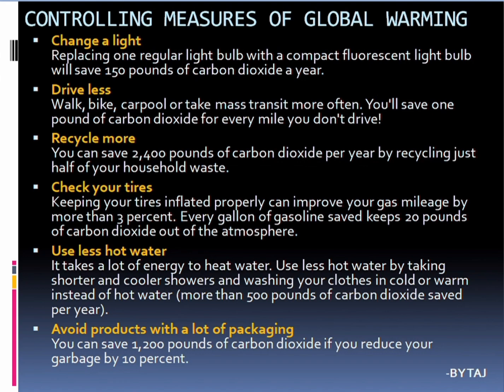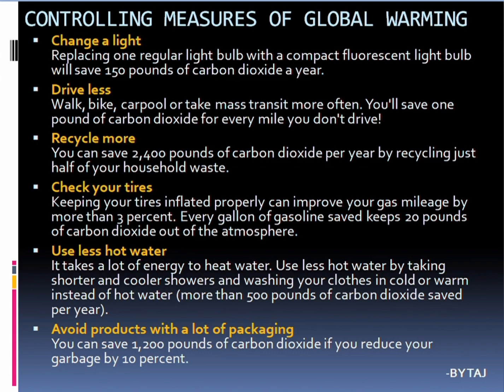Change a light, that means replacing one regular light bulb with a compact fluorescent light bulb will save 150 pounds of carbon dioxide a year. When you decrease the release of carbon dioxide, it will control global warming, by reducing the earth's temperature.